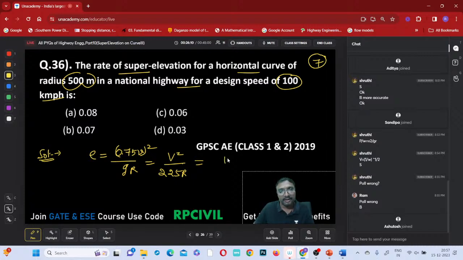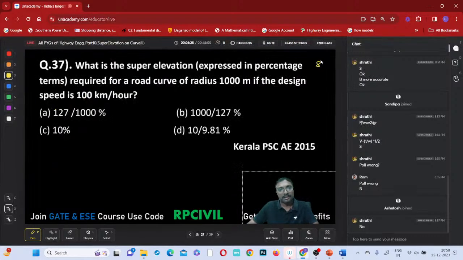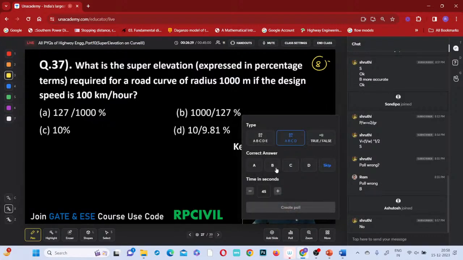That is 100 square divided by 225 into the radius, 500. How much does it come to be? 0.0888 you will be getting. So which one is the nearby answer? Option A will be the nearby answer, or not? Yes. So shall I move to the next question? You observe carefully and select the answer.